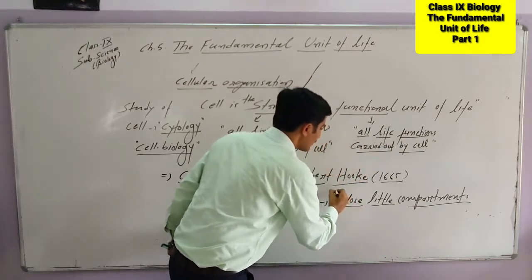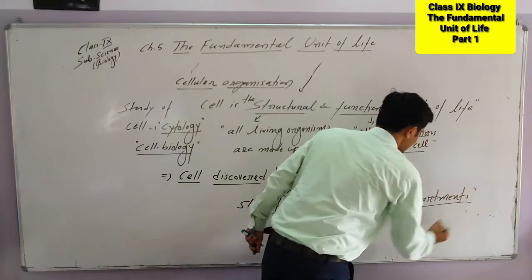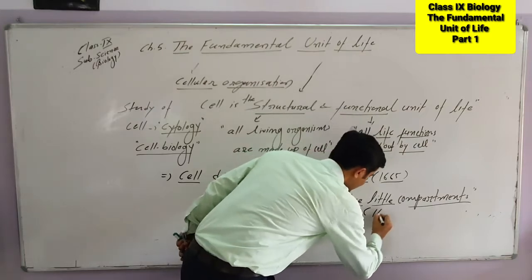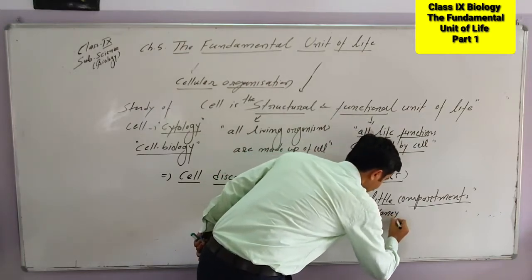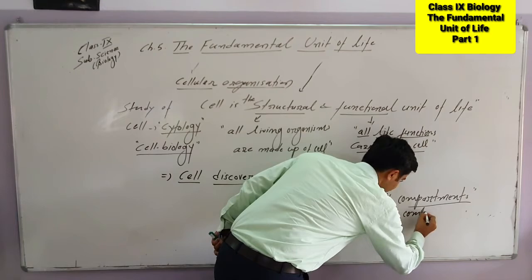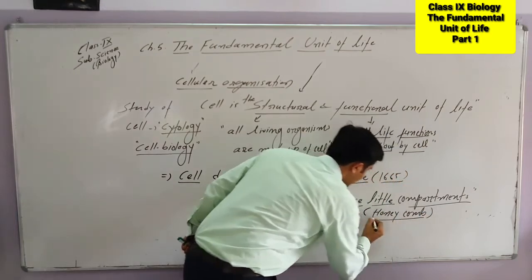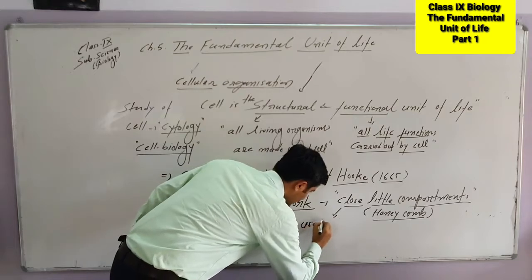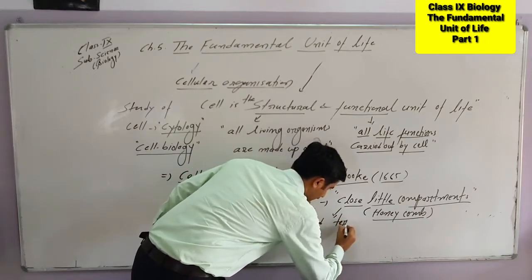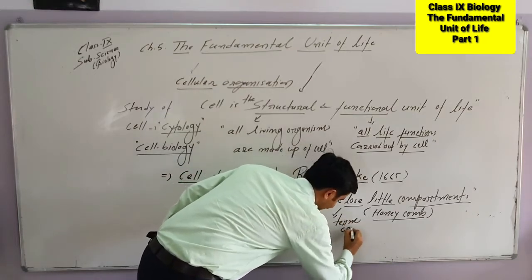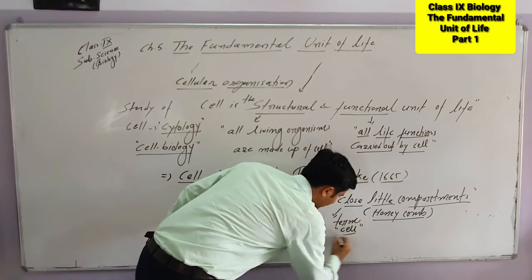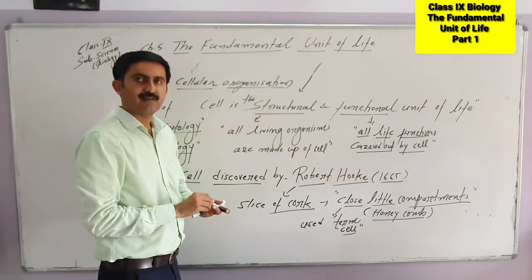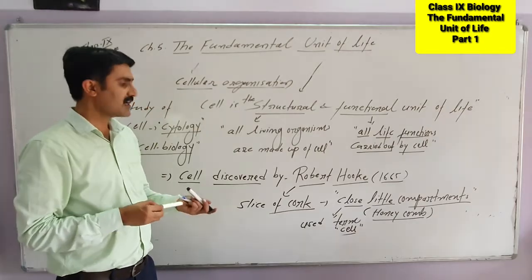And these closed little compartments appeared like a honeycomb. All of you have seen the honeycomb. So that appeared like a honeycomb, and he used the term cell. So one more thing we have to keep in mind: the term cell was given by the scientist Robert Hooke.